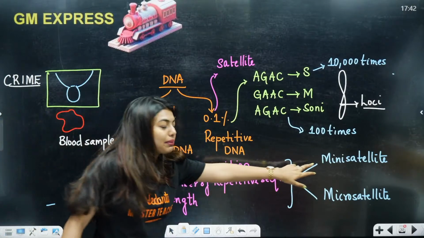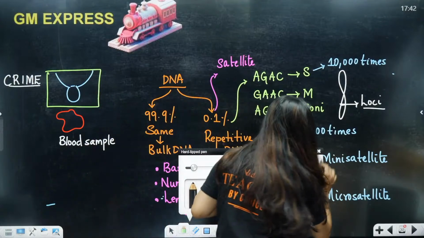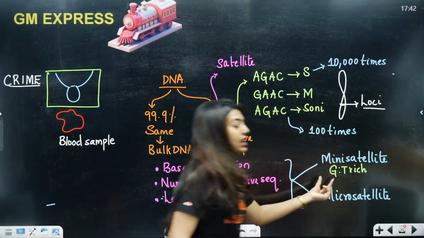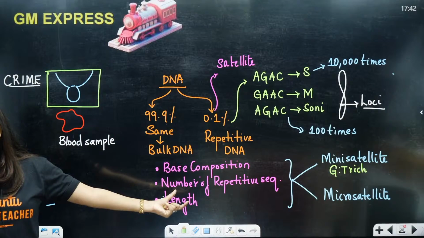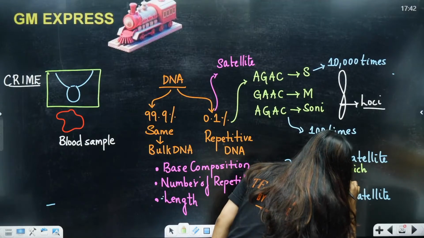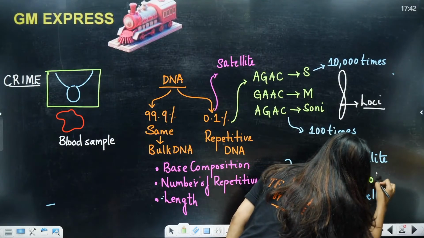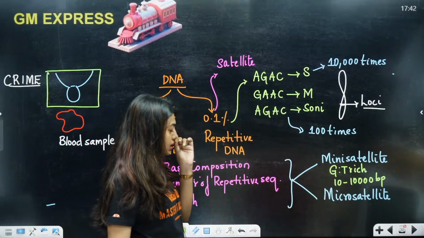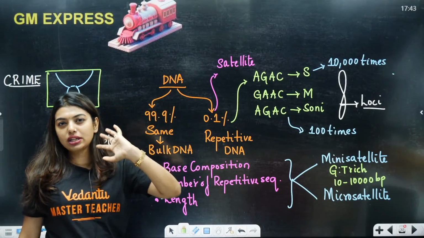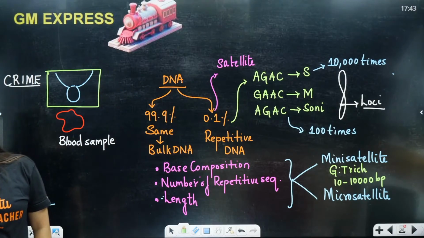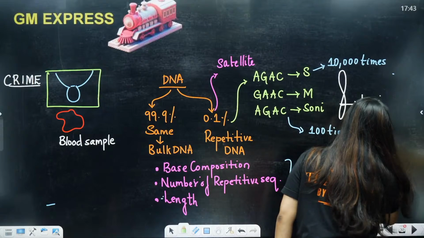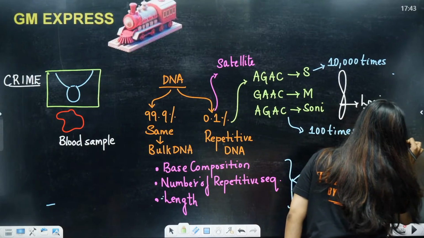Okay, fine. Now this mini satellite region, students, is rich in G and C. The length will be around 10 to 10,000 base pairs, and it can repeat around 500 to 30,000 times.